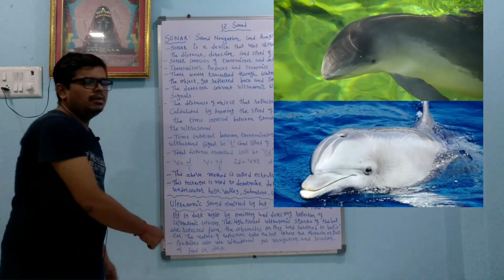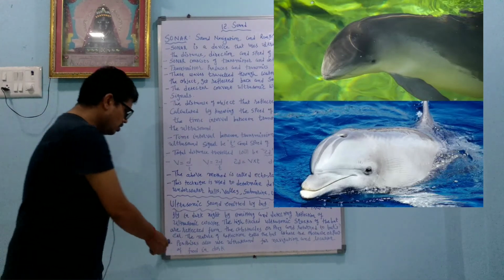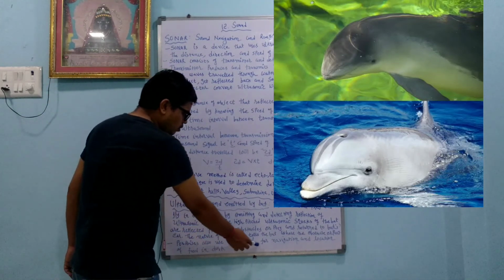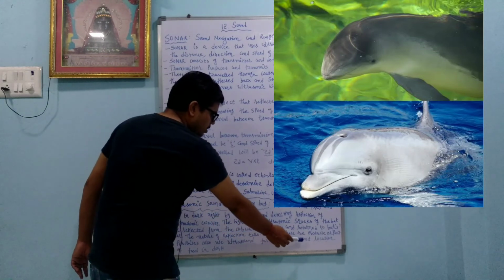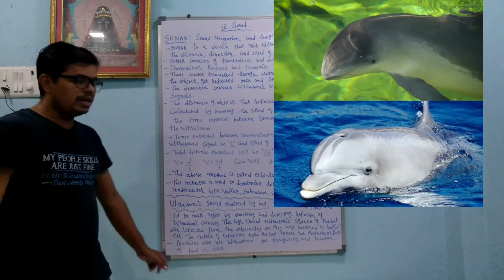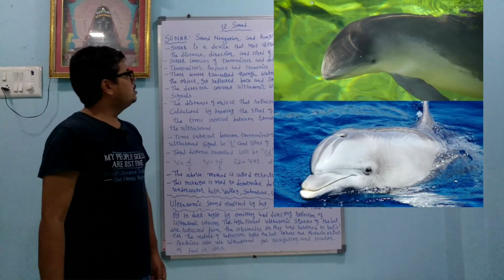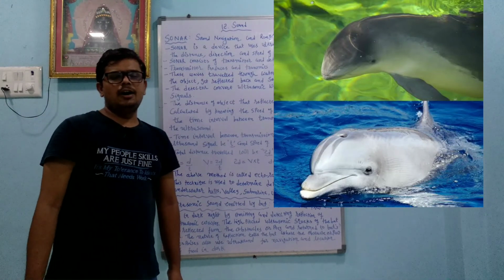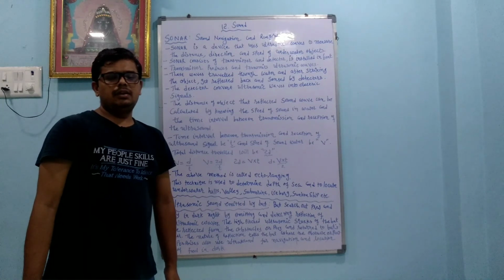Porpoises are animals like dolphins. Porpoises also use ultrasound for navigation and location of food in the dark. So this is all about the sonar system and how a bat catches prey or changes direction in the night.